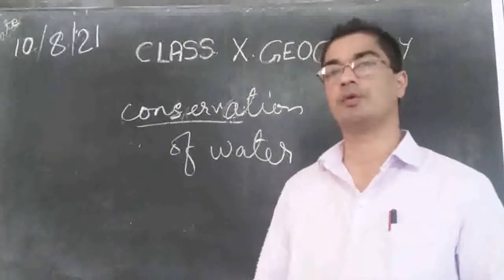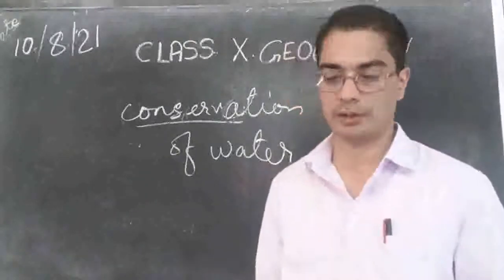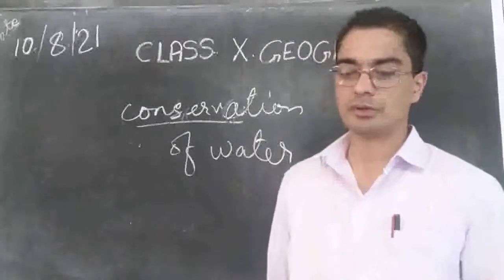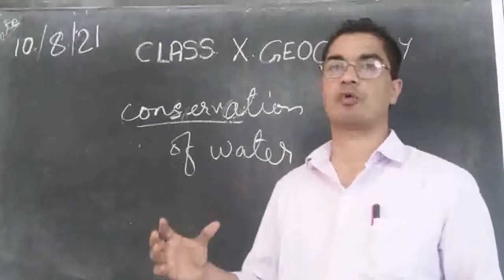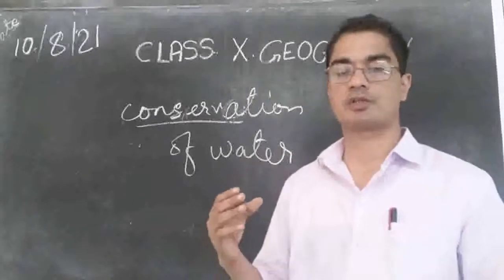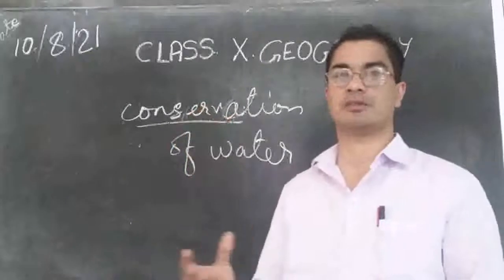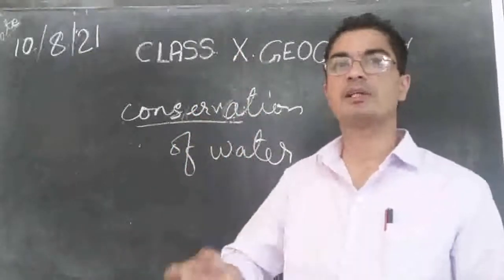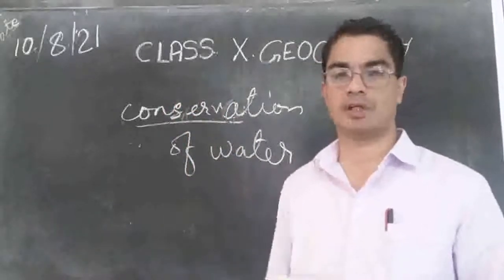So they are able to meet their water needs. They pump out water from under the earth. Then what happens? Everyone has their own pump set, their own well, and therefore the water sources are getting exhausted, getting depleted, because everyone is pumping out. We are not sending water down to the earth, we are only taking out. Therefore, the source will become dry very fast.